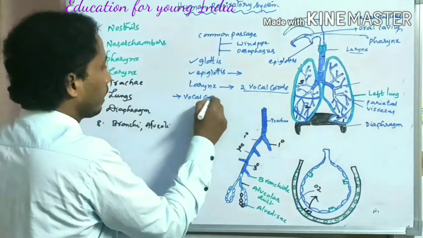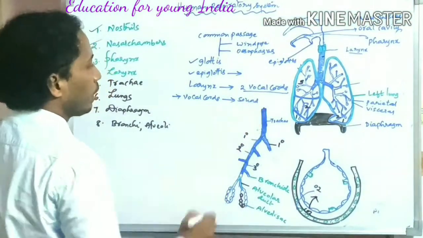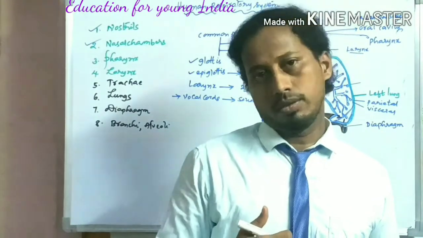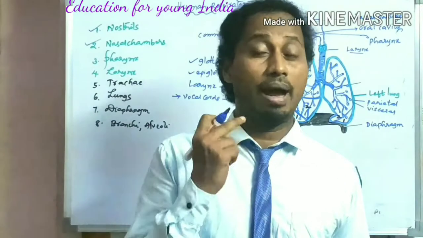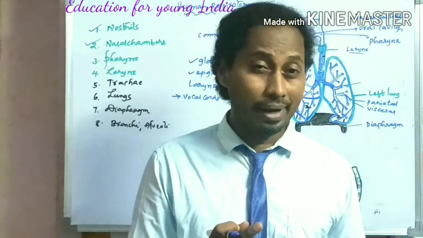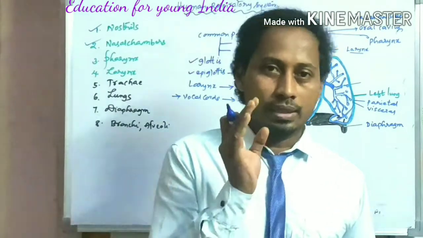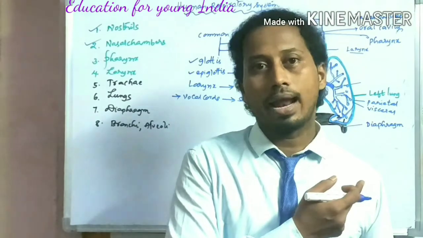Vocal cords create sound. How? During expiration, air will move, right? At that time, this air will vibrate the vocal cords. That creates sound. So the sound box is another name for the larynx.